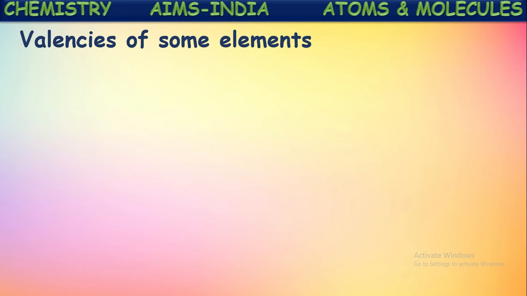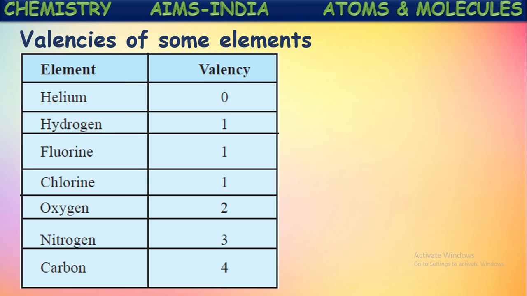Let us see the valencies of some elements. These valencies are dependent on the number of electrons present in their last shells, which are also called valence shells. Based upon the number of electrons present in the valence shell, the valency of that element will be dependent, and based upon the valency, its atomicity is dependent.